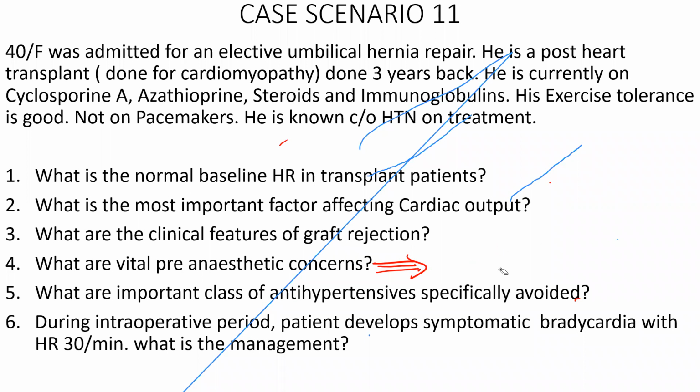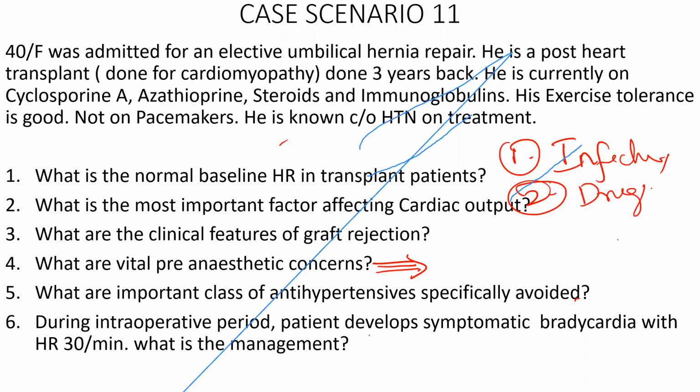Okay, sir. Good. What are the vital pre-anesthetic concerns, Doc? Universal precautions because they are more prone to infections. First thing, very good. They are more likely to have infections because of the huge loads of immunosuppressants. Their immunity is suppressed, so they have a silent infection all over the body. And most important, the classical features of infection like fever, shivering, tachycardia, leukocytosis, everything is absent because of the immunosuppression. Second thing, because of the drugs they are taking, there will be a lot of drug interactions.